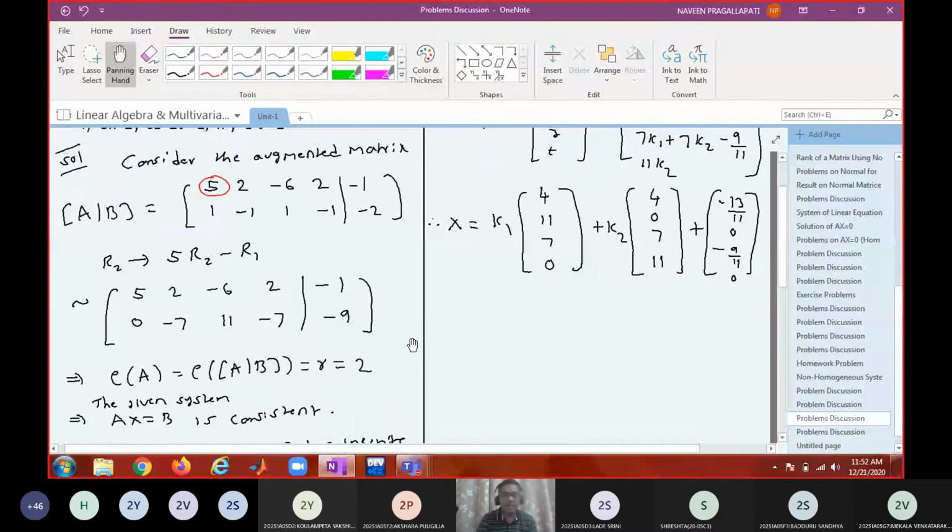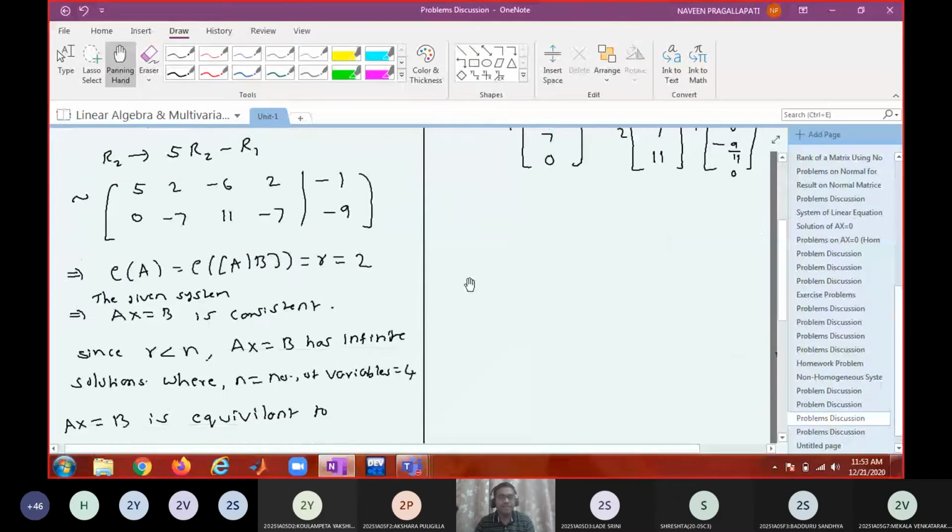Note down the next model. The next one is a very important model. Note down, all of you. I'll be dictating. Please write down. Next problem number 5.